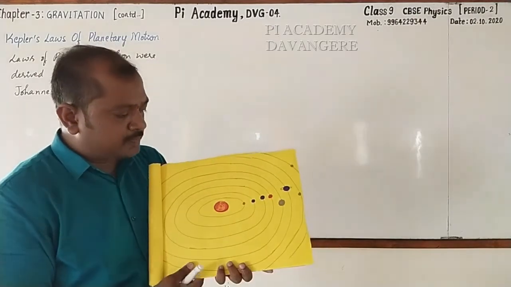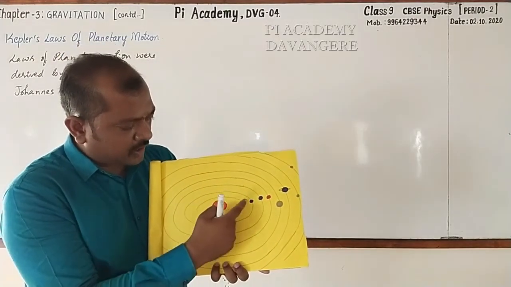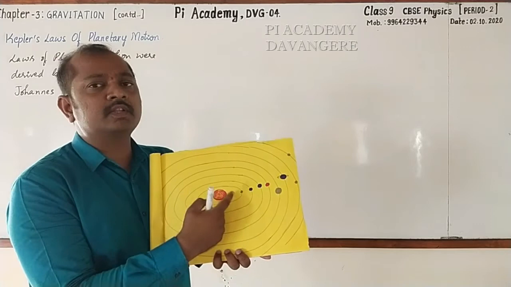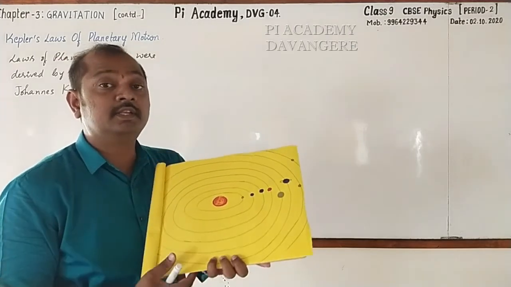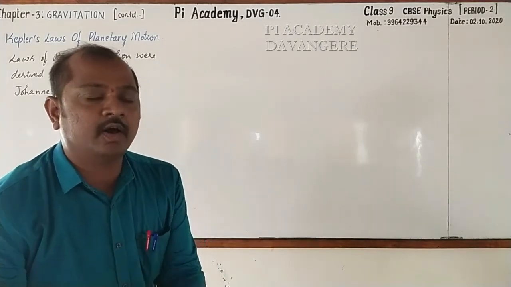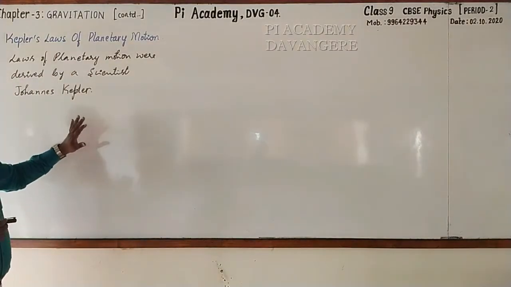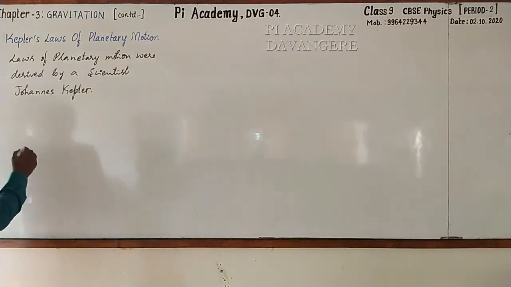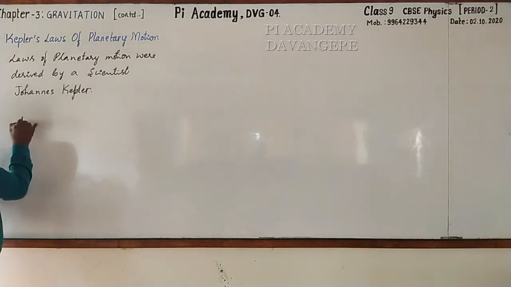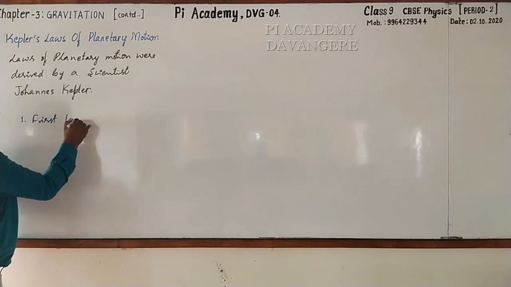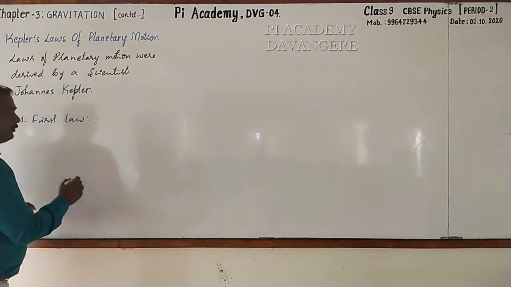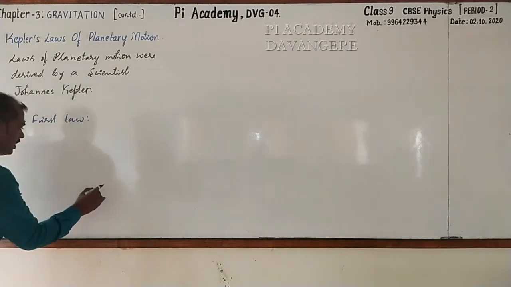When you observe the orbit of every planet, can you tell what is the shape of that? Yes, it is elliptical orbit. So this information was given by Johannes Kepler in his first law. Here I'll write Kepler's first law. First law. Look here. And before going to the statement, I'll draw the figure relevant to that.